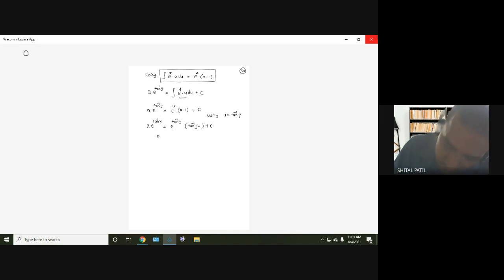Now see, you can stop here or you can do one more step. Multiply by e raised to minus of tan inverse y on both sides. So we have x equal to, mathematically this is more correct.